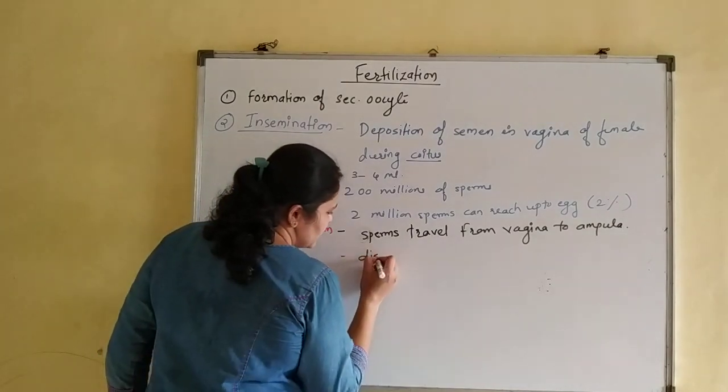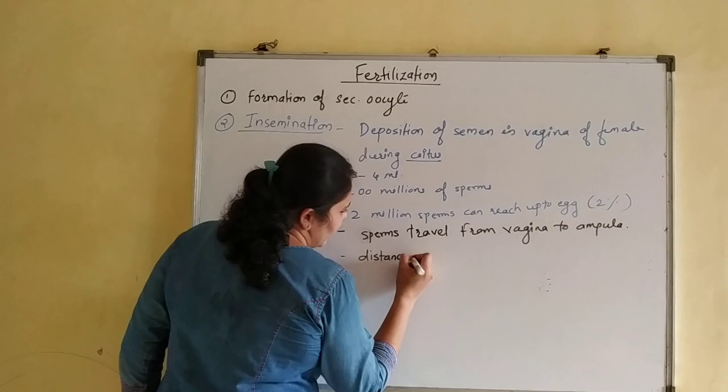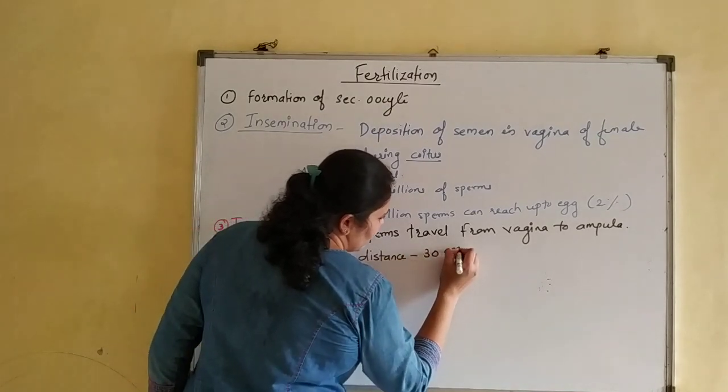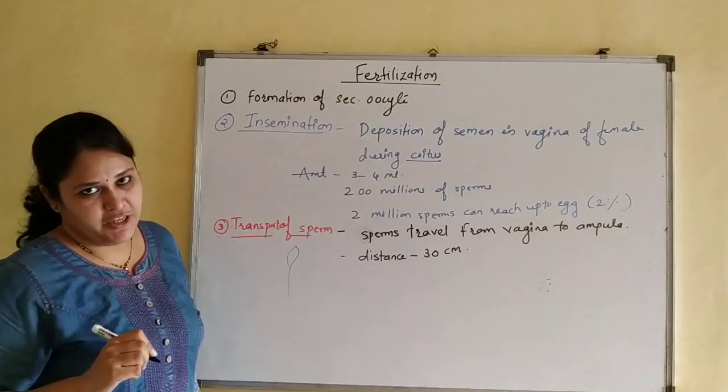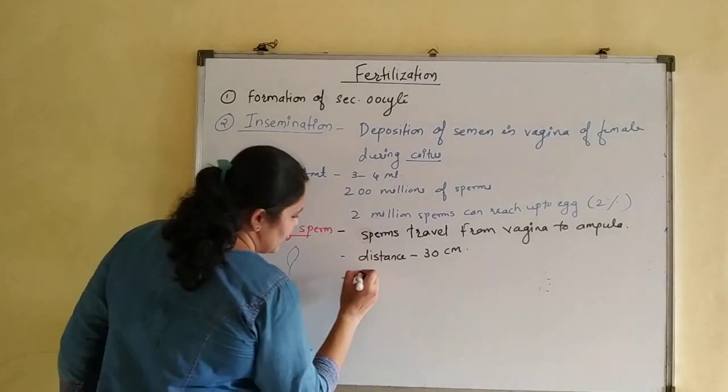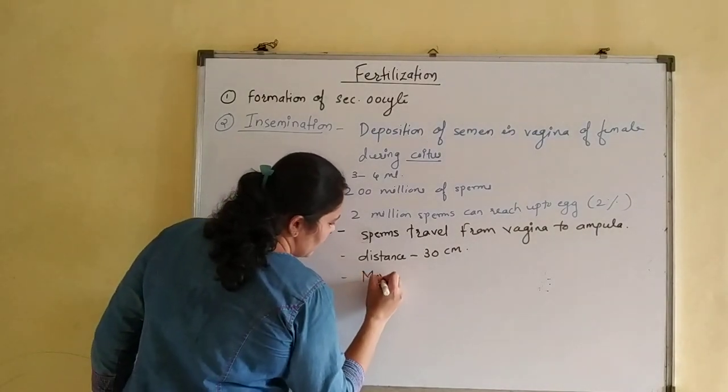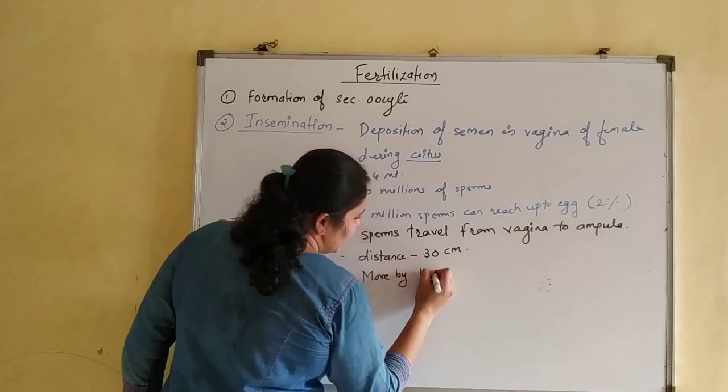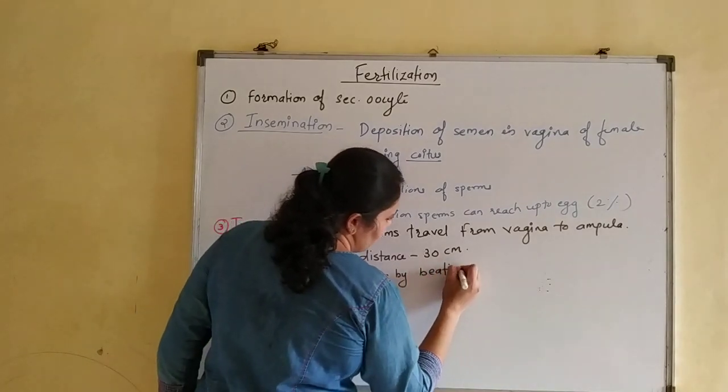How much distance do they have to travel? A distance of around 30 centimeters. They move by flagellar movements, by beating of flagella.